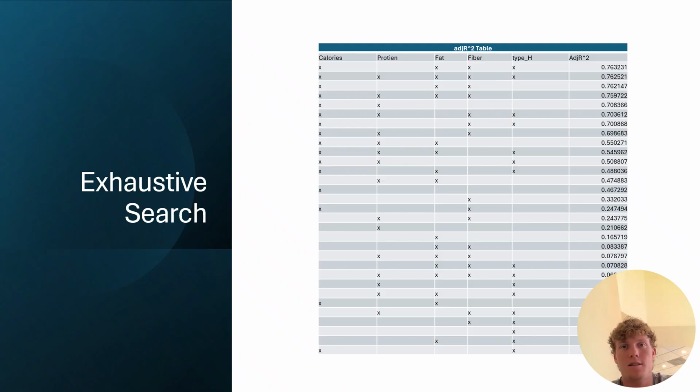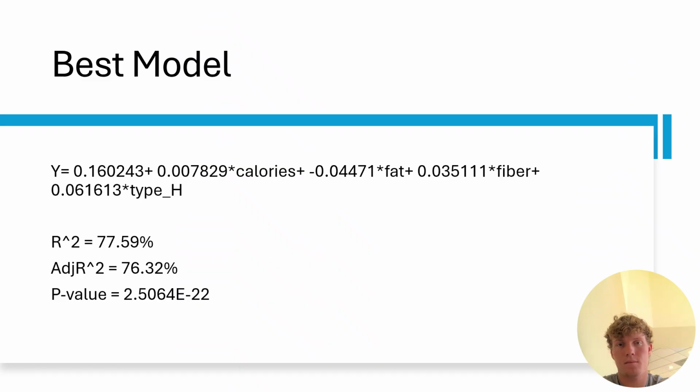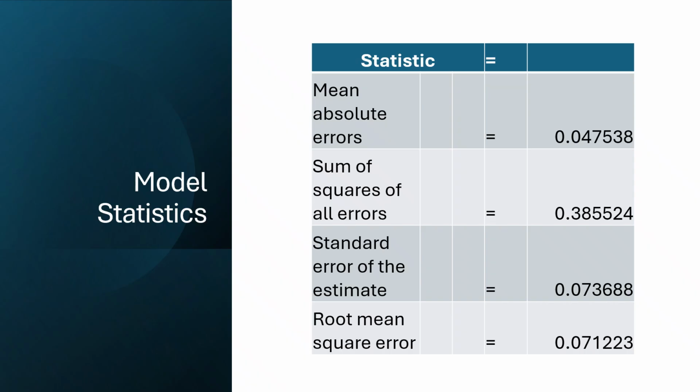The next step was to conduct an exhaustive search of all the models that can be created with the variables that we are using. On the slide, we have all the models and their adjusted R-squared values. The best model by adjusted R-squared is the model that considers calories, fat, fiber, and if the cereal is hot or cold. This best model can be seen on the screen with the betas and the intercepts, along with its R squared, adjusted R squared, and its p-value. Model statistics that comment on the errors of the model are seen on the slide.